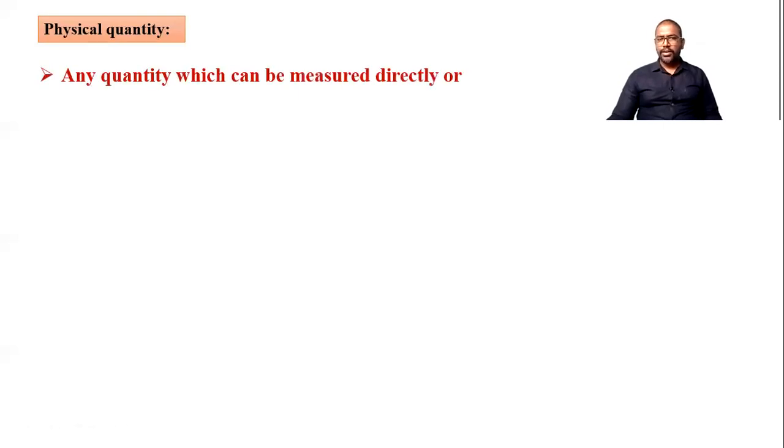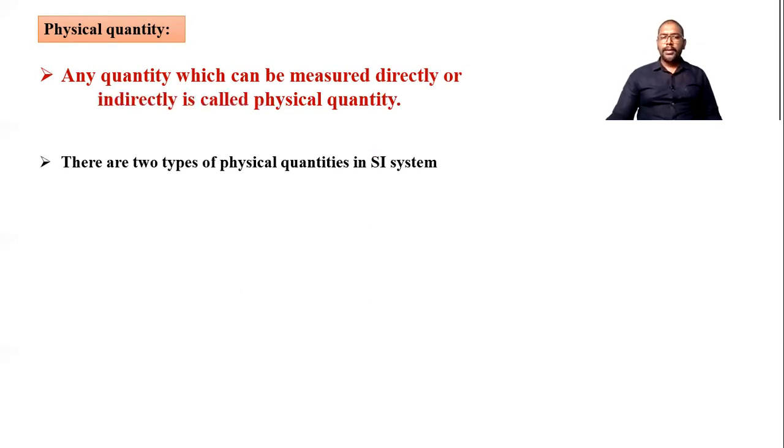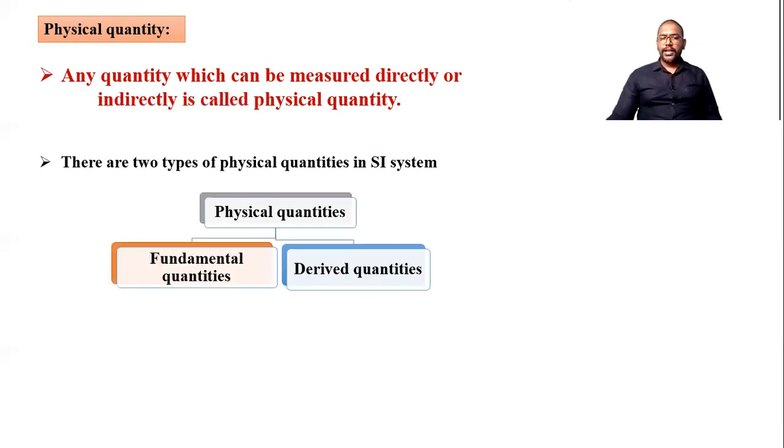Then after that, the physical quantity. Basically, we already discussed the quantities which we can measure directly or indirectly. These are the physical quantities. Physical quantities are classified here in two categories: fundamental quantities and derived quantities. Fundamental means basic, and derived means that also we have to learn after some time. So let's see more about the fundamental.